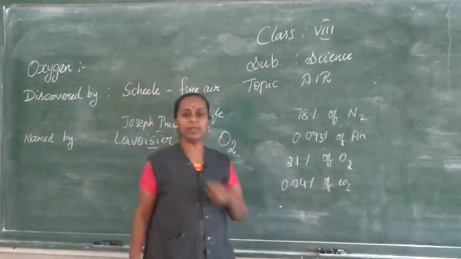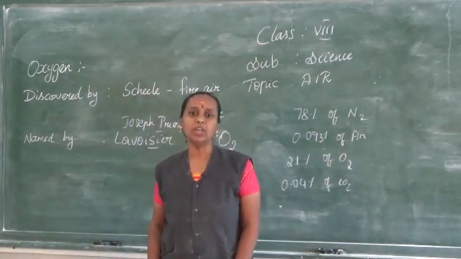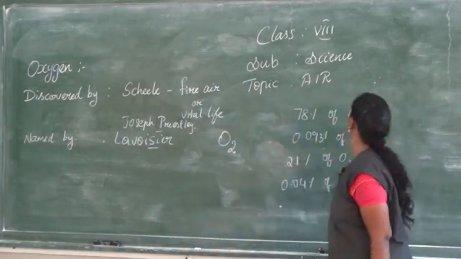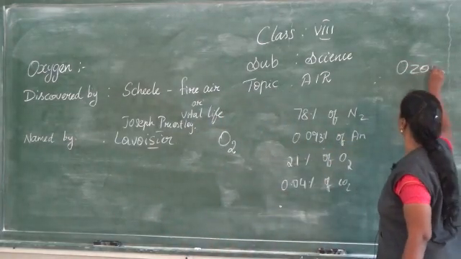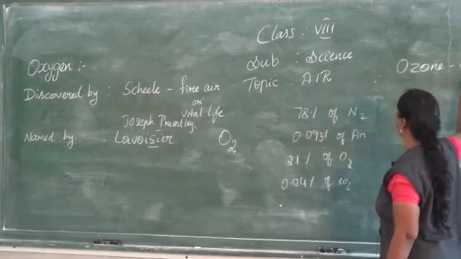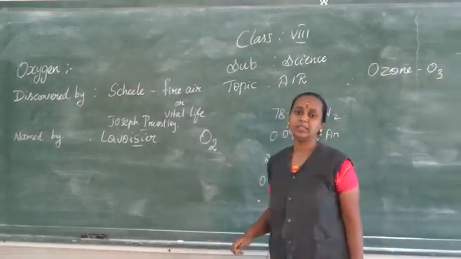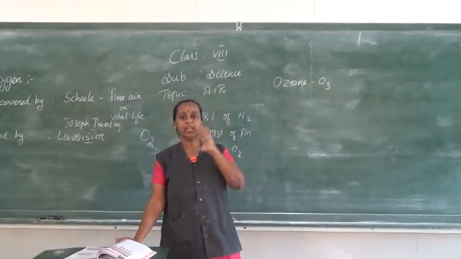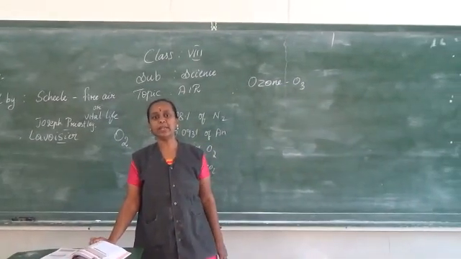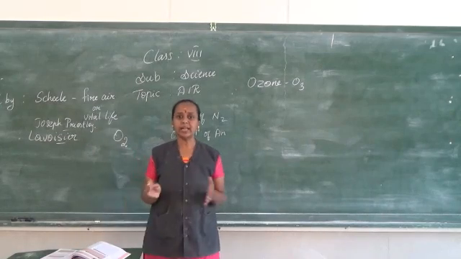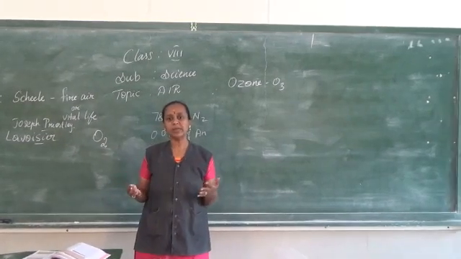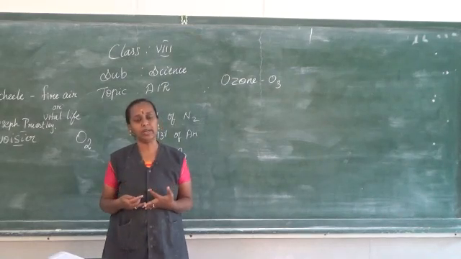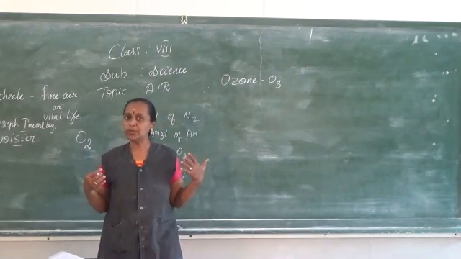In the atmosphere it is present as diatomic molecules, and the triatomic molecule we call ozone, with the formula O3, which is present in the atmosphere and is useful as a layer protecting us from the UV radiated by the sunlight. So these are the occurrences. We can see oxygen is present everywhere: in the land, in the air, as well as in the water.